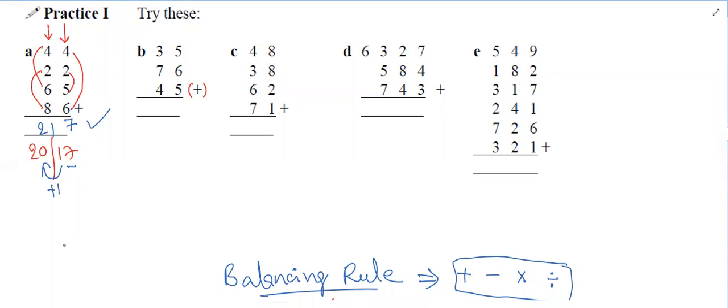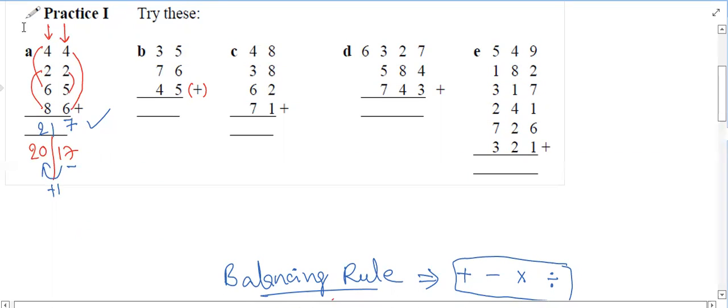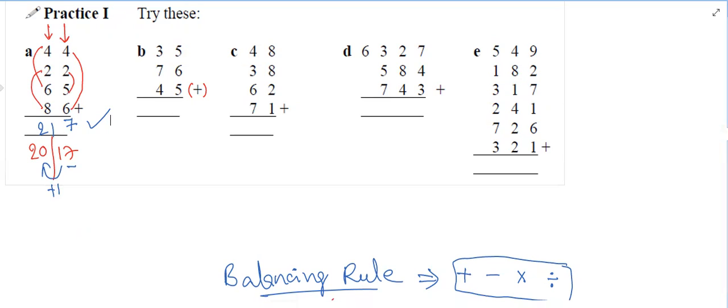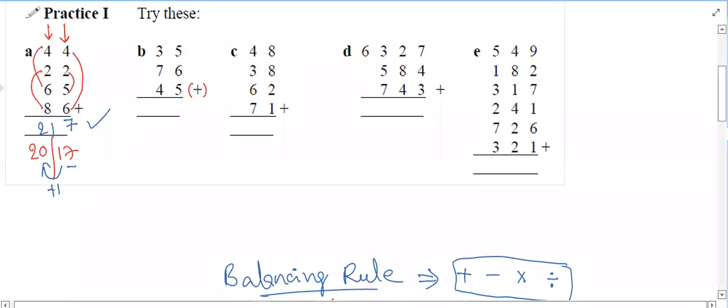Right. So then Bhunesh, can you apply the same on B? Yes, sir. Explain. First column is 3, 7, 8, 9, 14.